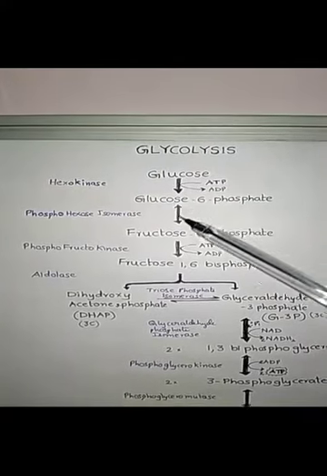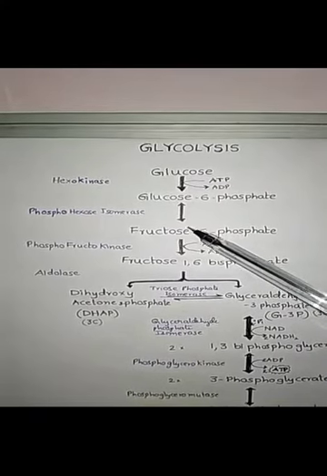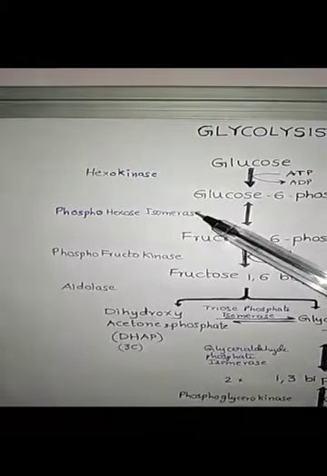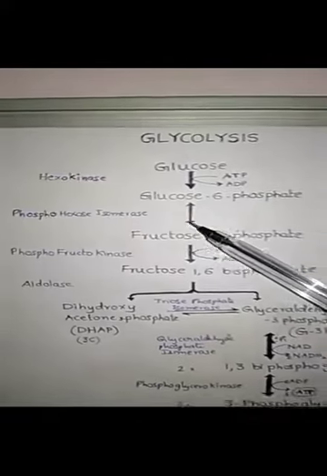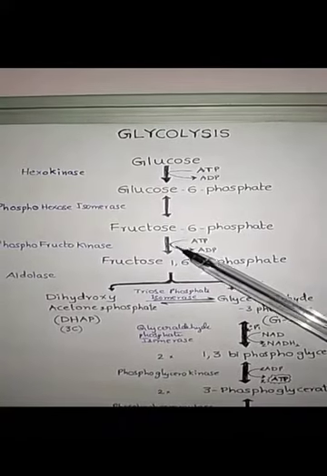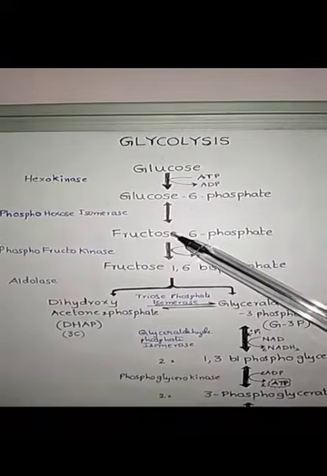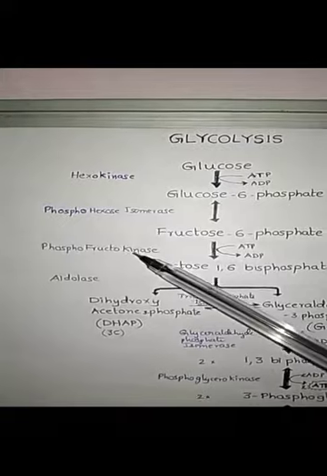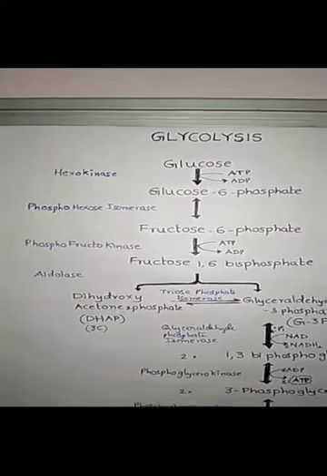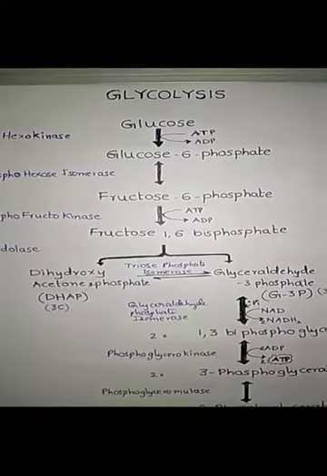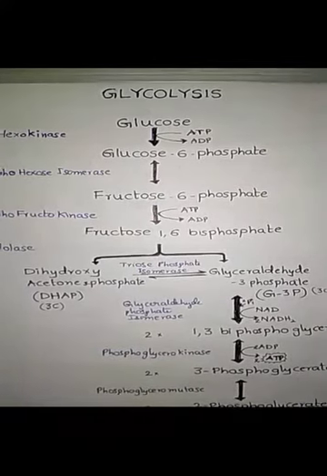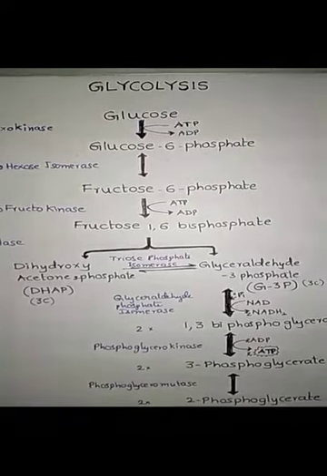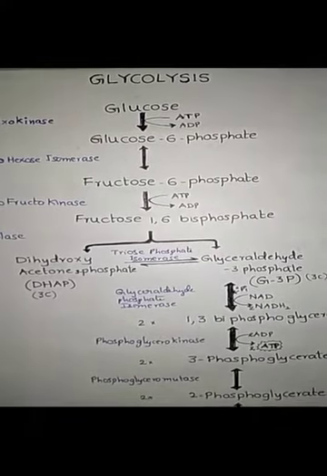Glucose 6-phosphate is converted to its isomer, fructose 6-phosphate, with the help of phosphohexoisomerase enzyme. In the third step, phosphorylation, fructose 6-phosphate is phosphorylated by ATP in the presence of phosphofructokinase enzyme. The product is fructose 1,6-bisphosphate. So glycolysis is also called the hexose diphosphate pathway.